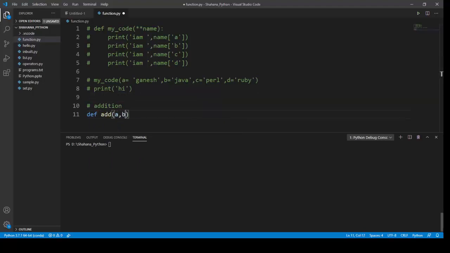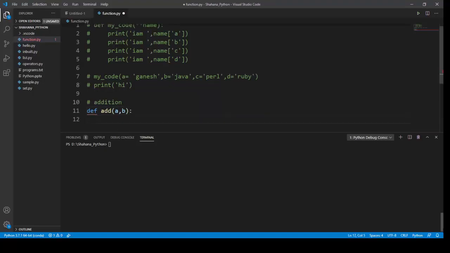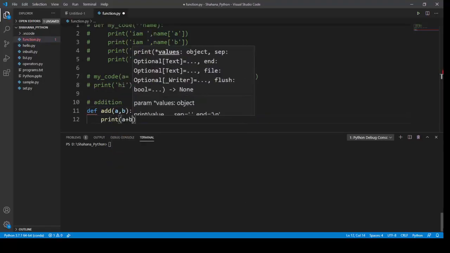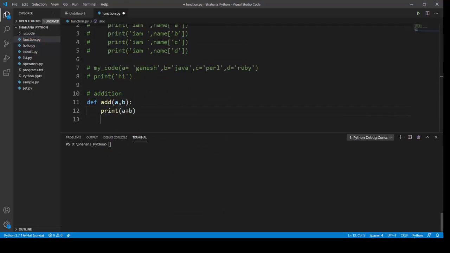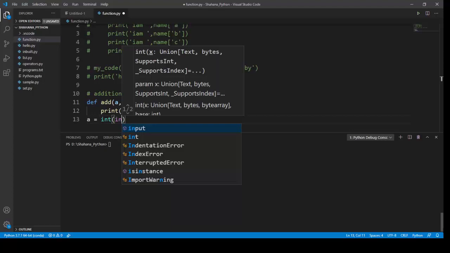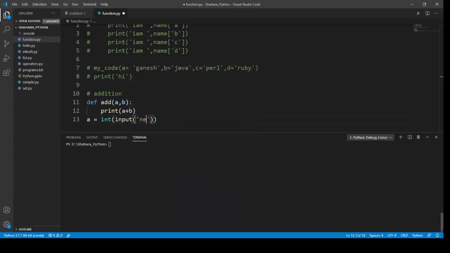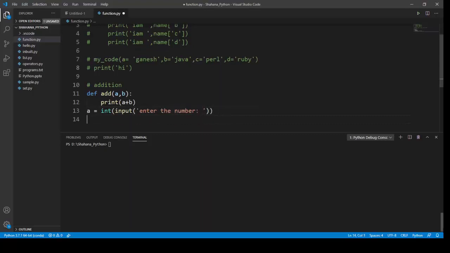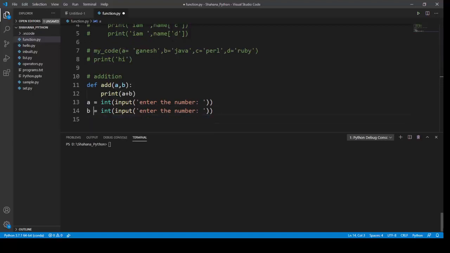I'm gonna get two parameters from the user, a and b. And then what I'm gonna do is print a plus b. Okay, this is what my code is going to be. First I'm getting an input from my user. After getting my input from the user, I'm just calling the function using my input values.